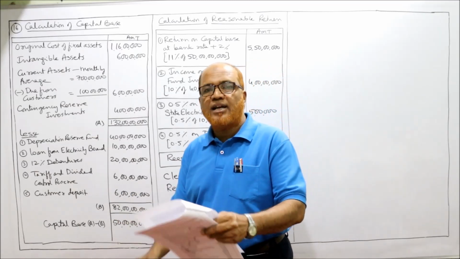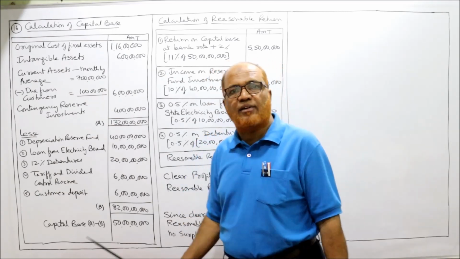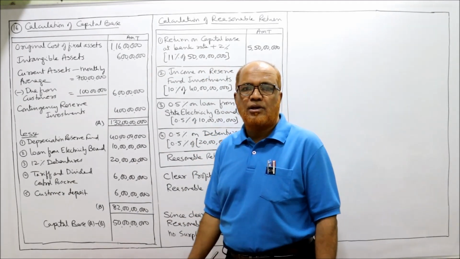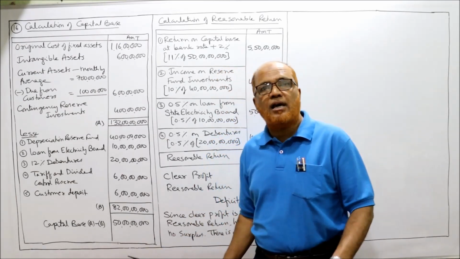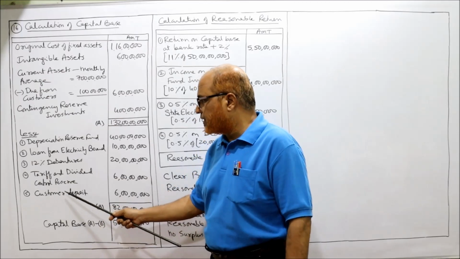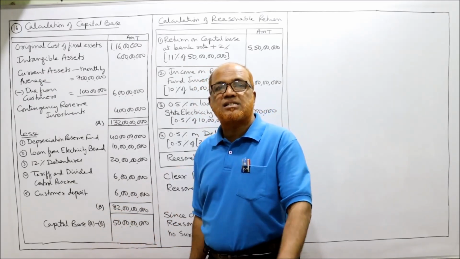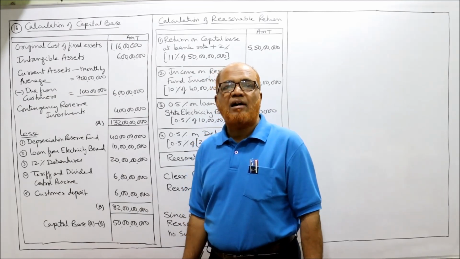Deduction item. Net profit after tax is the clear profit that we'll take for calculating surplus. For calculating surplus, we require clear profit. Customers deposit, deduction item, 6 crore. Current monthly average 7 crore, the monthly average of current assets.